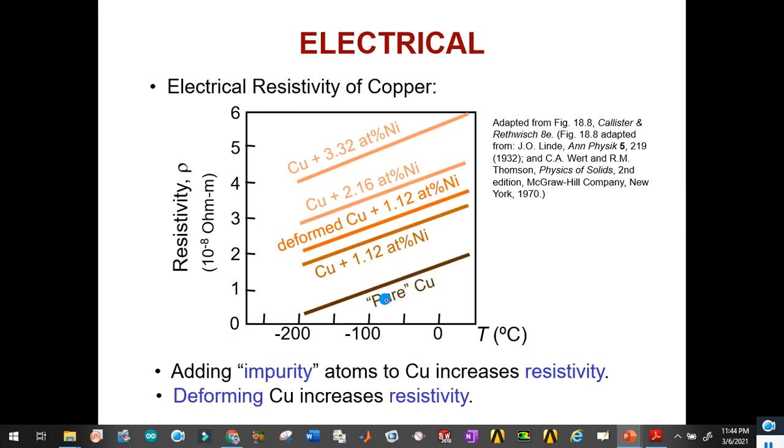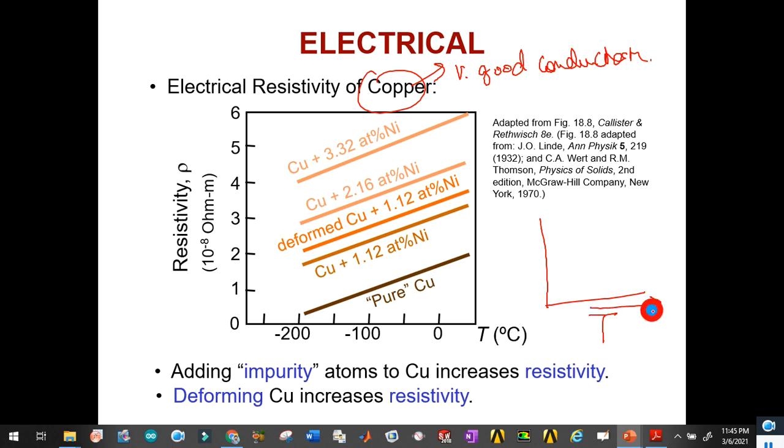So we can see here the electrical property. Copper is a very good conductor. And we can see here that if we increase the temperature, the resistivity of the material will increase, it will go higher.